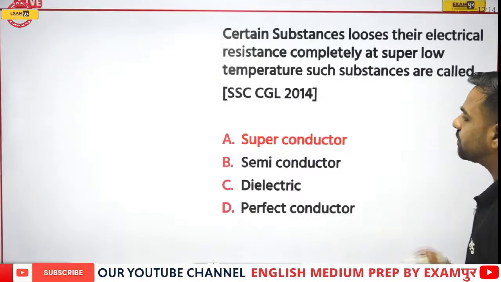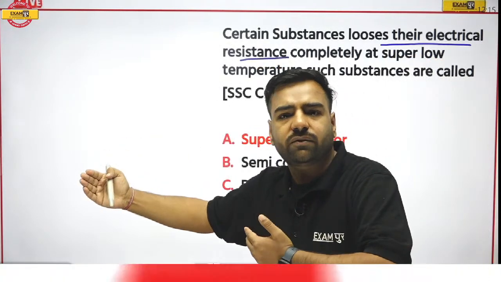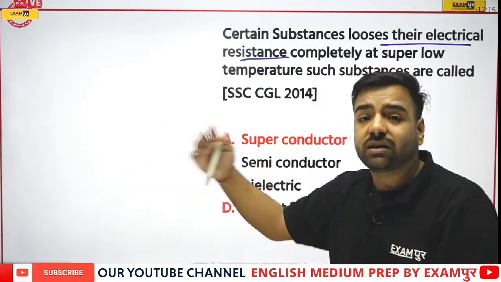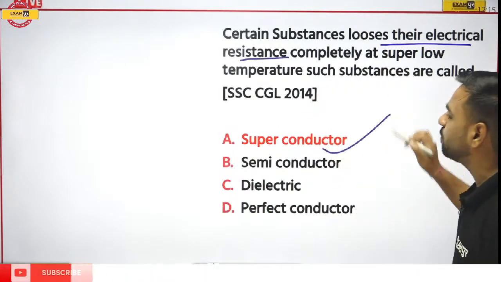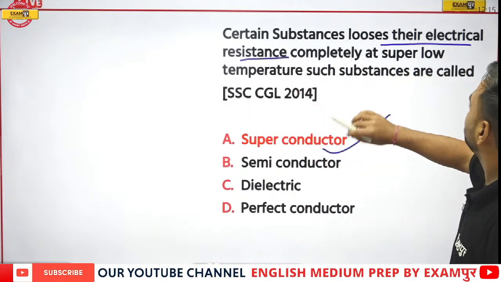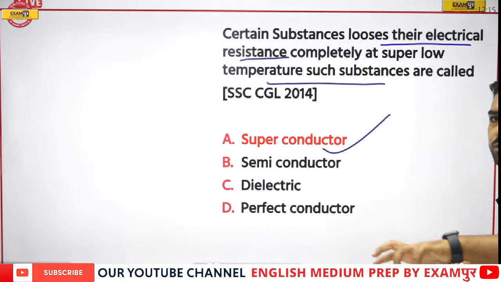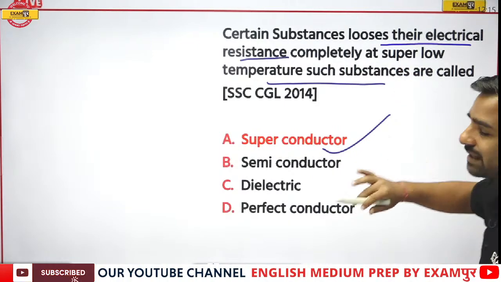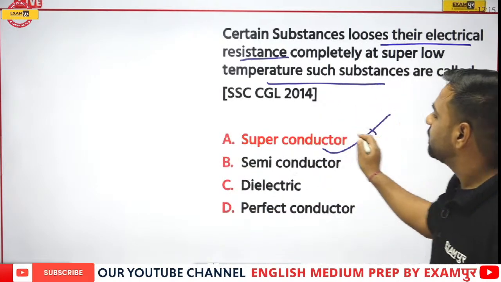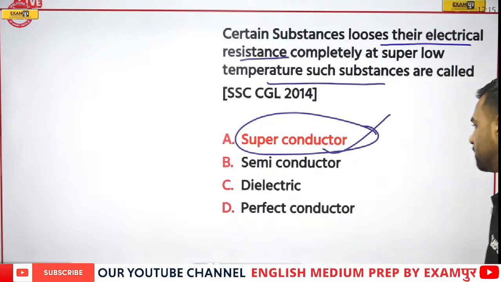Now let's have a look. When we are talking about those substances which lose their electrical resistance, that means electrons can flow easily, easy electricity conduction would be there. So yes, they are superconductors, where you can talk about aluminium and all. These are superconductors where, even at very low temperature, the electrons can start moving. That is, there would be lesser resistance. I guess my point is clear to you all. Superconductors are the ones from where electrons can easily move.